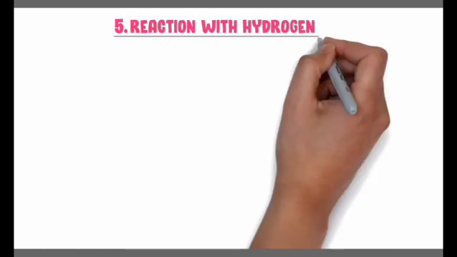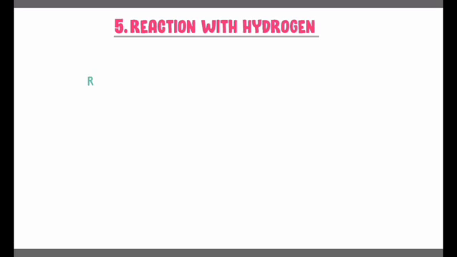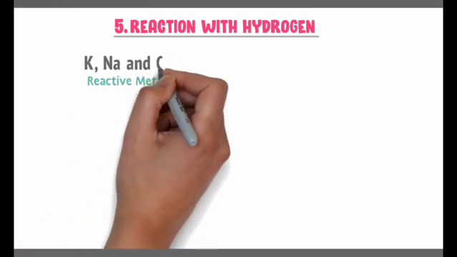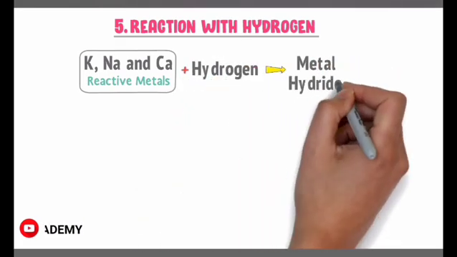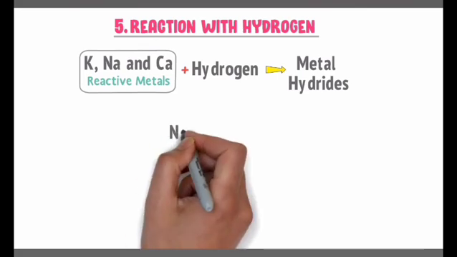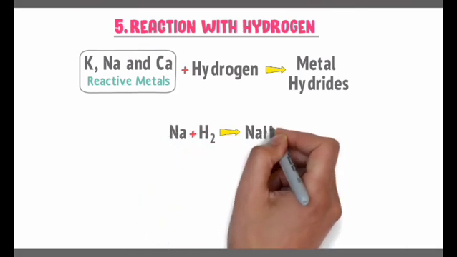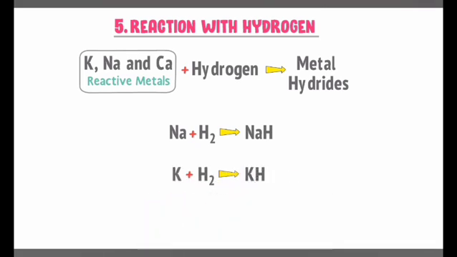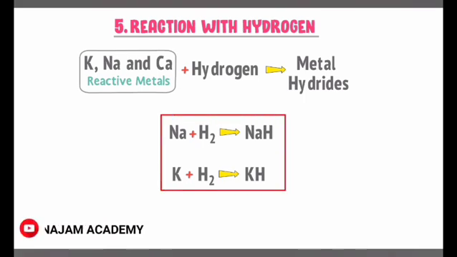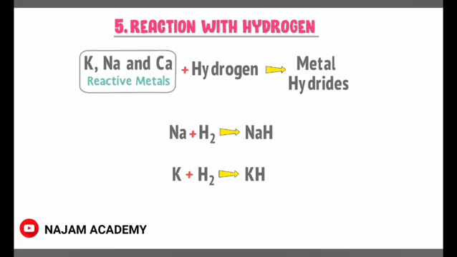The fifth chemical property of metals is reaction with hydrogen. Remember that only a few reactive metals like potassium, sodium, and calcium react with hydrogen to form metal hydrides. For example, sodium reacts with hydrogen to form sodium hydride. Potassium reacts with hydrogen to form potassium hydride. Therefore, we say that very few reactive metals react with hydrogen to form metal hydrides. This was all about the chemical properties of metals.